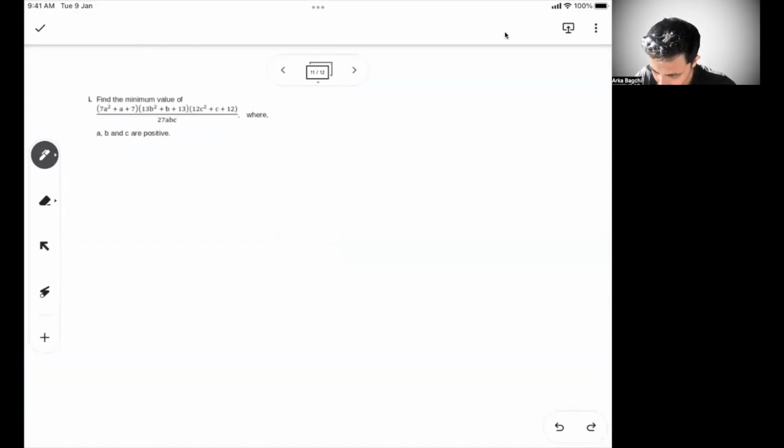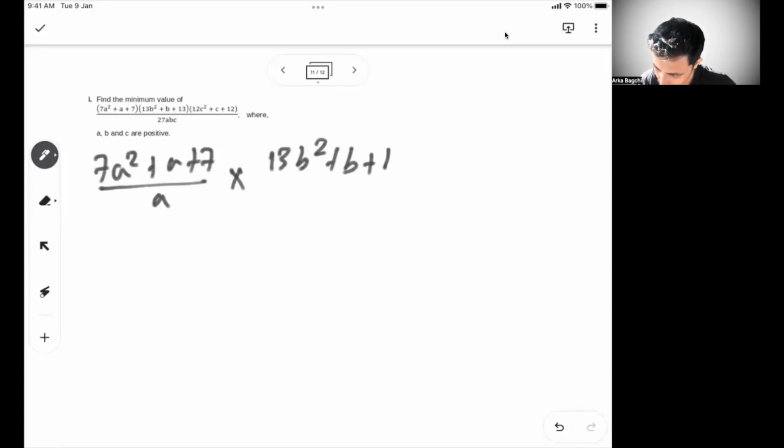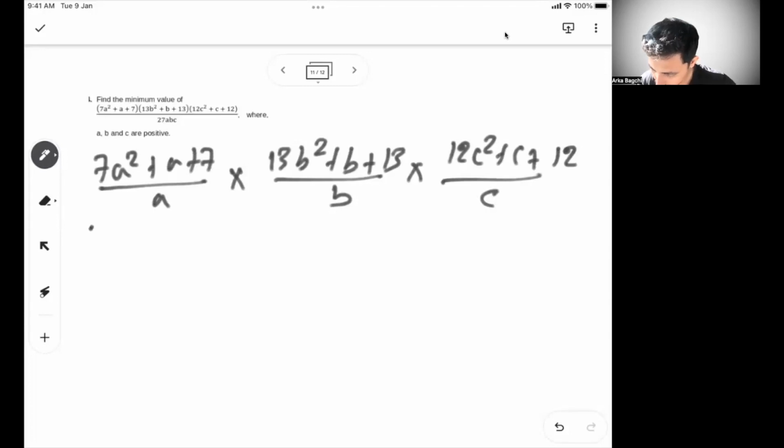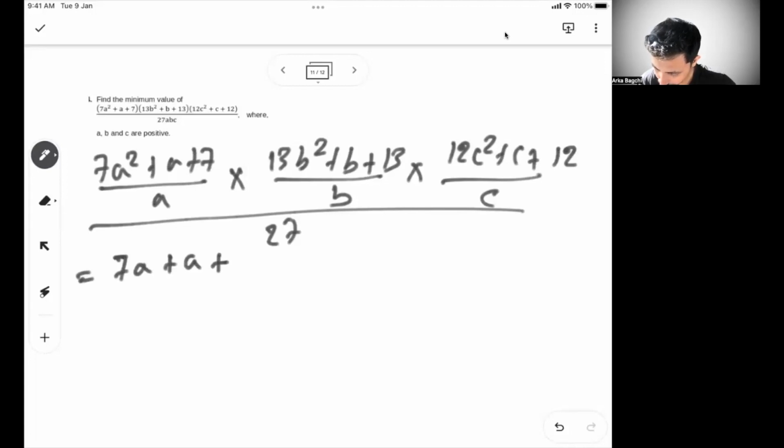From here, I can see A, B, C in the denominator as well. So we can write 7A square plus A plus 7 by A, and then we have 13B square plus B plus 13 by B, into 12C square plus C plus 12 by C, divided by 27. So from here we can write 7A plus 1, sorry, A will get cancelled. So this is the first part.